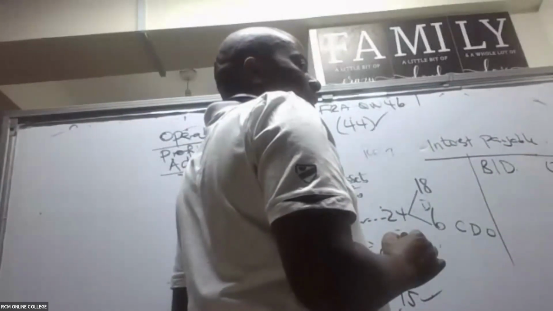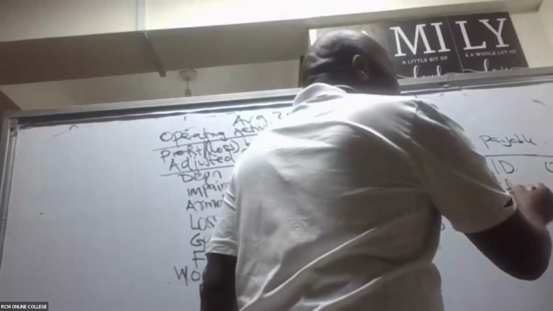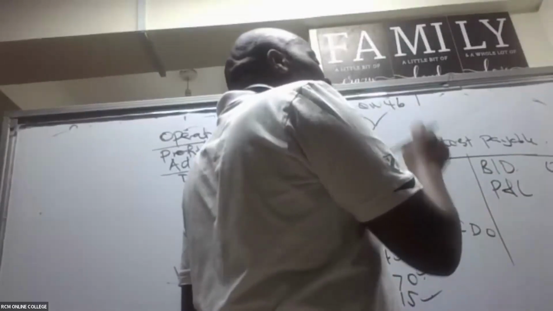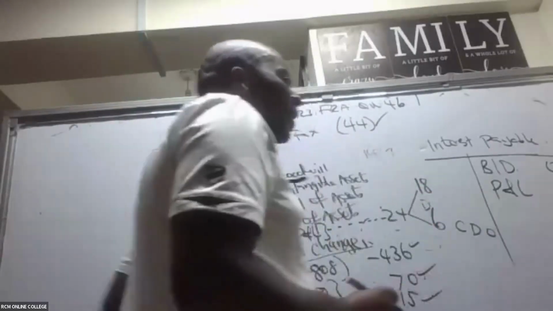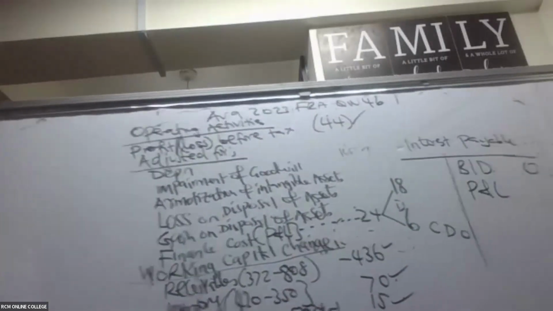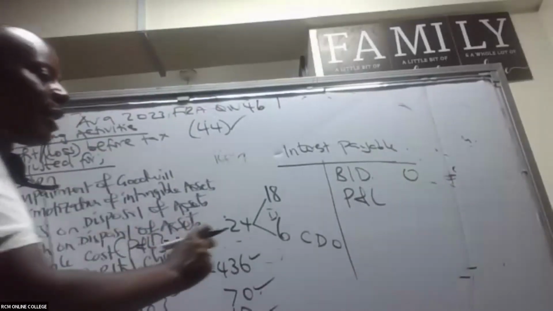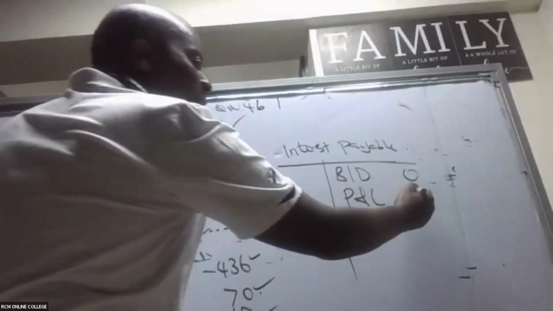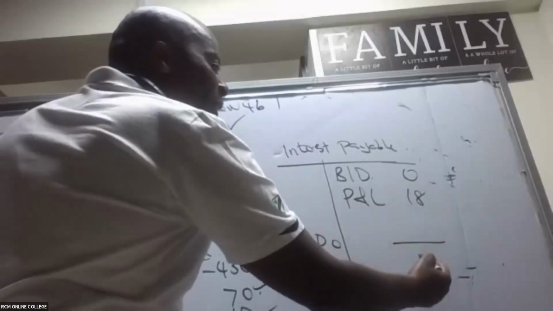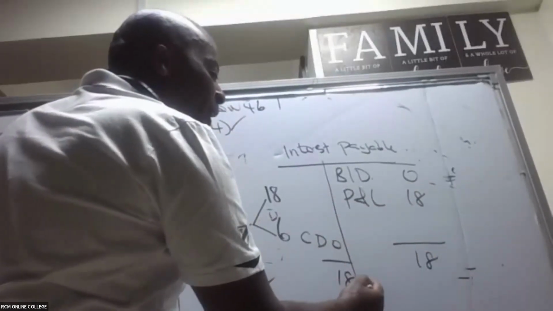All right. In the P&L, in terms of interest payable, I can't bring in this penalty because I'm only looking at the interest payable. So the interest payable is 18. So then if I balance, this will be 18, this will be 18.